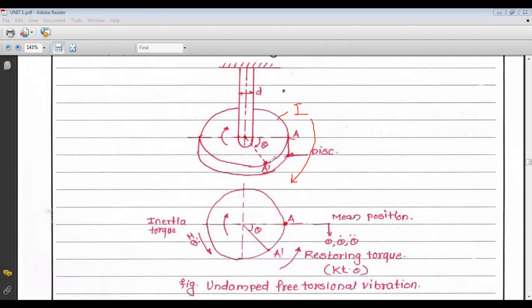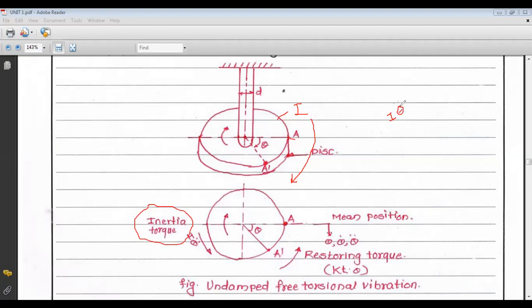Now similarly, in case of linear vibration or transverse vibration, there is inertia force, but in case of torsional vibration, there is inertia torque. Inertia force is nothing but mass into acceleration, but the inertia torque is the mass replaced by mass moment of inertia, and the acceleration, that is x double dot, replaced by angular acceleration, so I theta double dot.